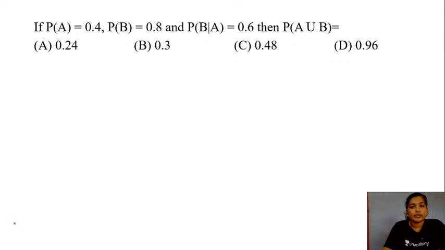Here you have your next question now, students. Probability of your event A is equal to 0.4. Probability of your event B is equal to 0.8. Probability of your event B, given your event A is equal to 0.6. Then the probability of your event A or B will be equal to which of the following options?